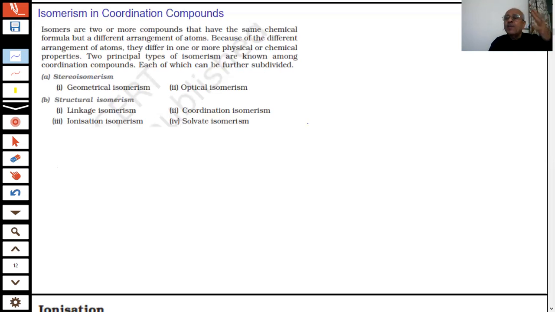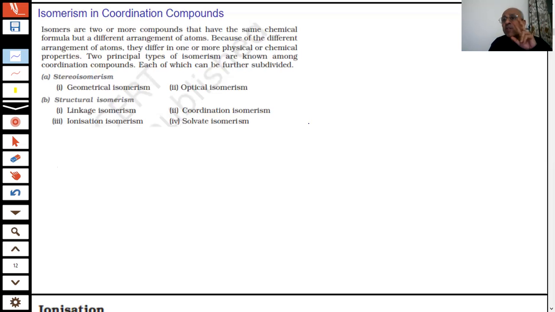When I say isomer, they are different compounds, and one criterion is that they have different physical and chemical properties. Melting points could be different, colors are different, or sometimes the reactions may also be different.